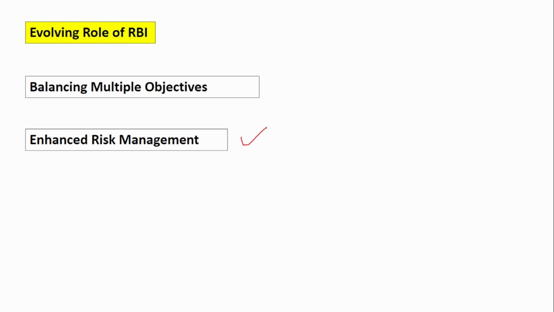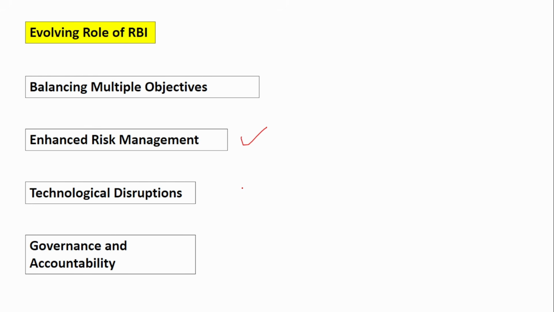Next, enhanced risk management. Risk management also keeps evolving. Previously, in Basel Norm 1, only 2 types of risk were covered. In Basel Norm 2, another risk got added. So the risks keep increasing as the environment evolves, and so will the RBI norms, depending upon the risk.